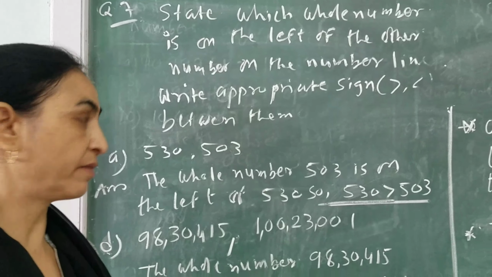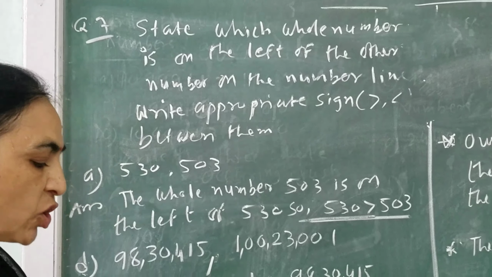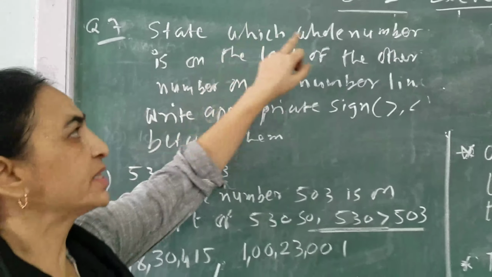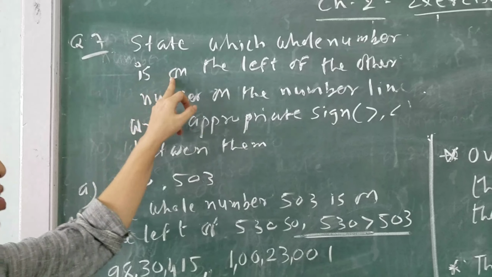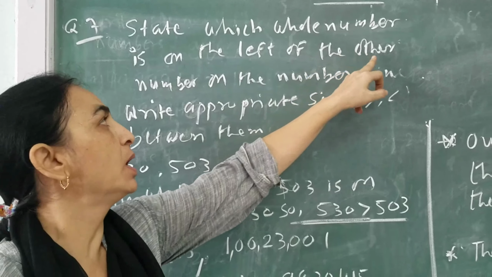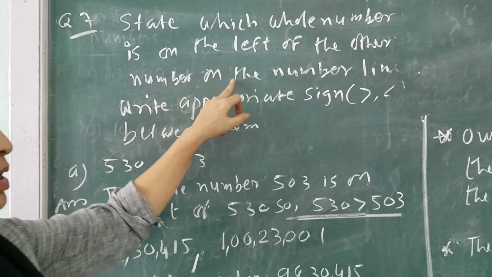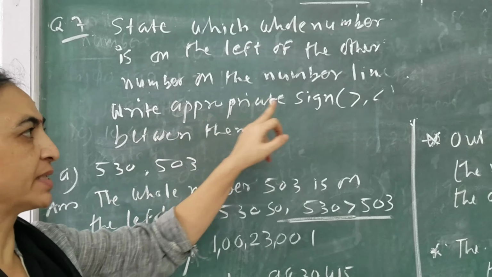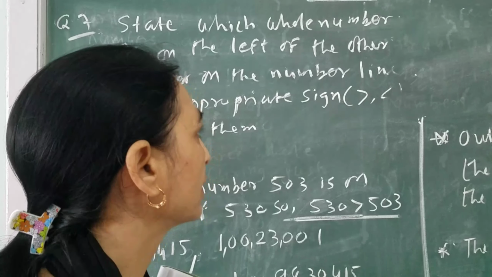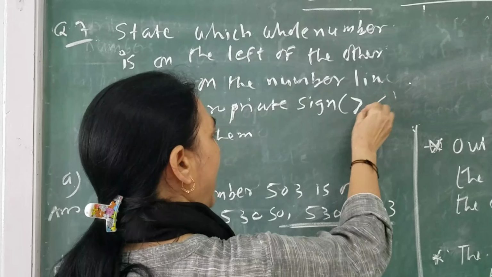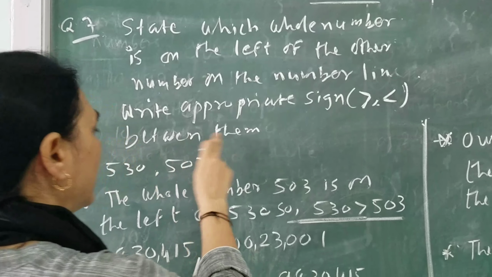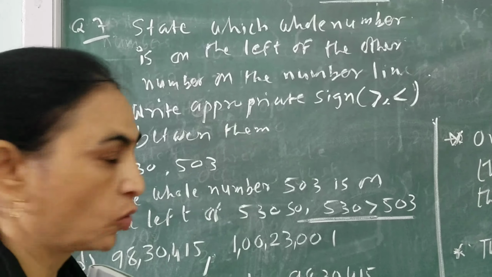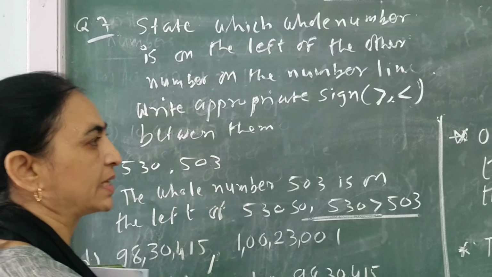Now question number 7. Look in your textbook. In each of the following pairs of numbers, state which whole number is on the left of the other number on the number line, and also write the appropriate sign, that is the greater sign and less sign, between them. यानी ये नंबरों के बीच में आपको sign भी लगाना है. So first we understood this example.